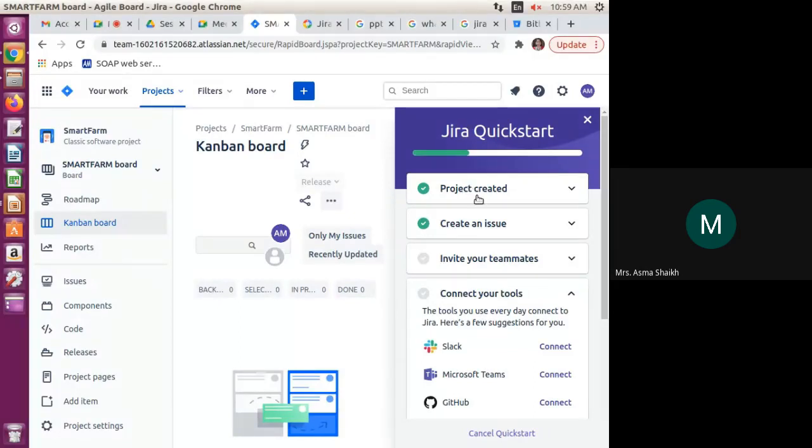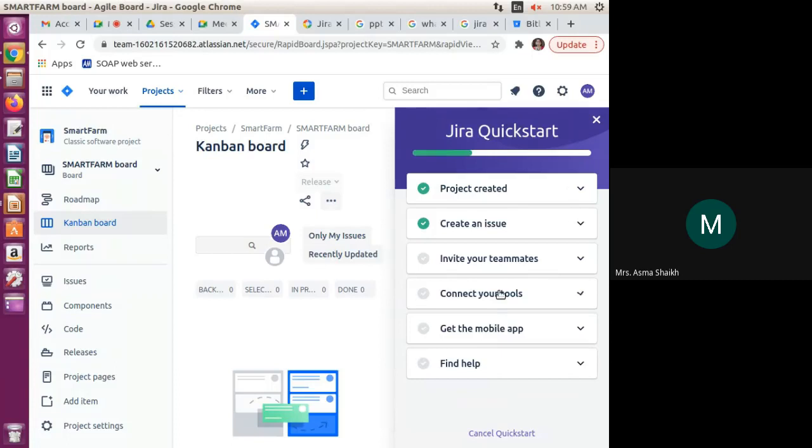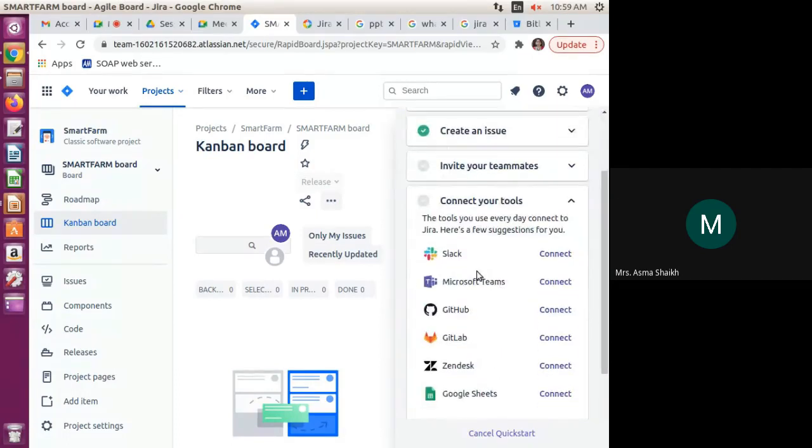So we first have to create a project, then we are able to create issues, then we can invite our project friends, teammates, and then we are going to connect to the tools. It is very interesting that Jira helps us directly connect with Teams, GitHub, GitLab, Slack.